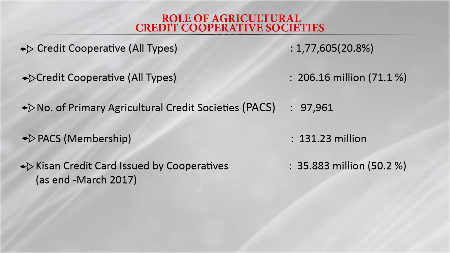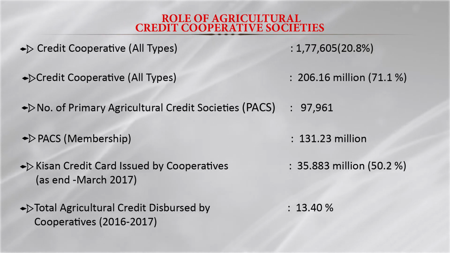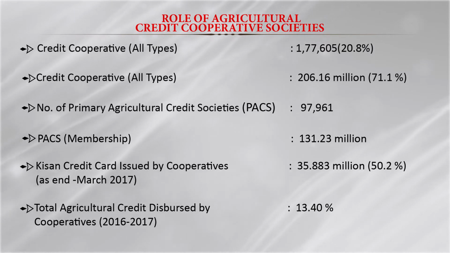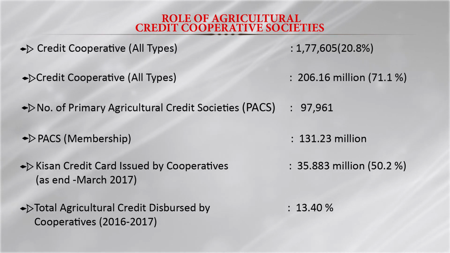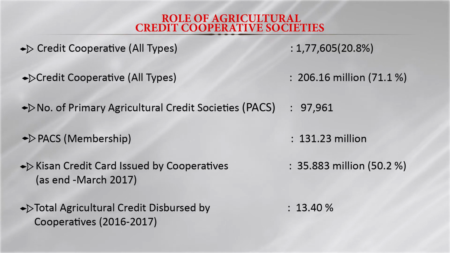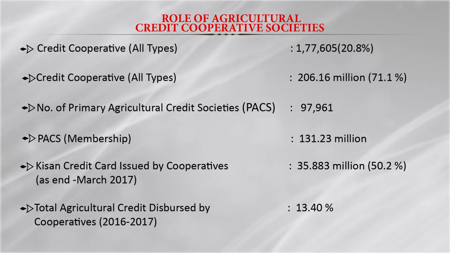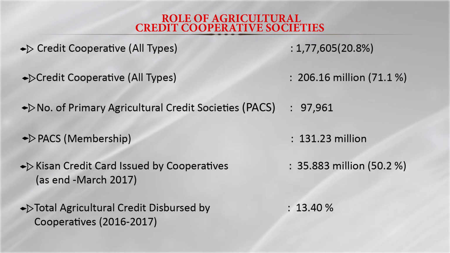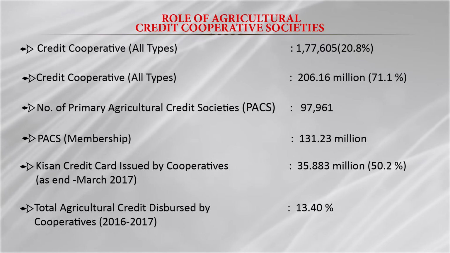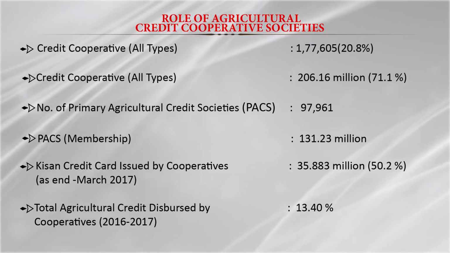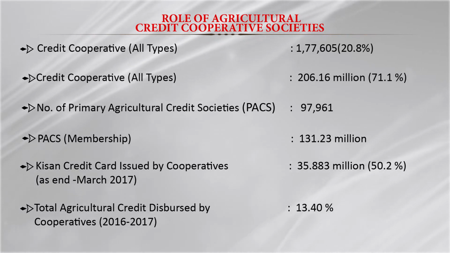And the share of the agriculture credit cooperative societies in disbursement of credit is also very large, though this share is declining over the years. In 2016-17, they distributed around 13.40% of the total credit disbursement in the agriculture sector. Earlier it was around 50%. So slowly, because there is more focus now from the commercial banks and the regional rural banks, they are also disbursing quite a good amount. So slowly the share of the credit cooperative societies is declining, but in absolute terms, the amount is increasing from